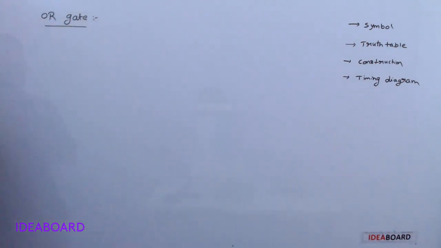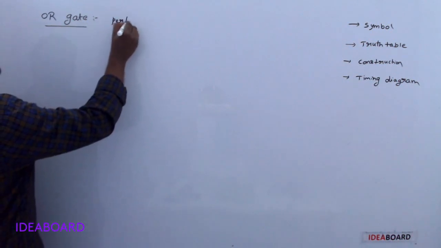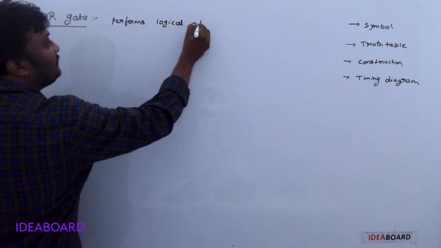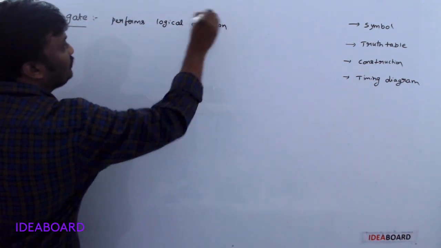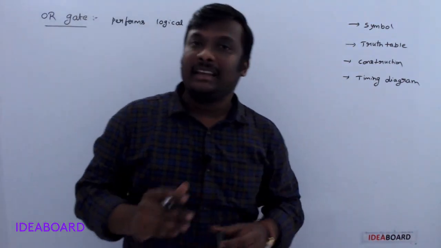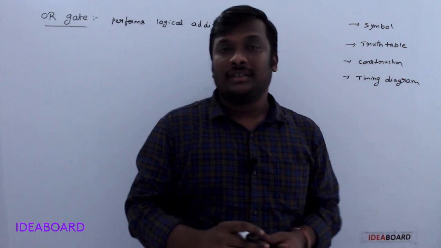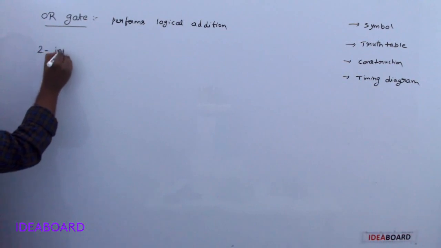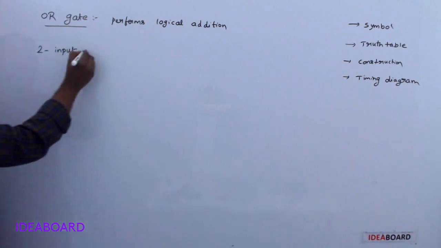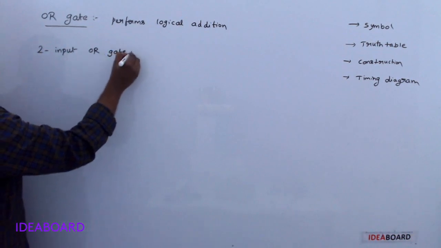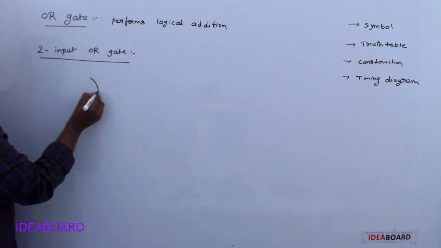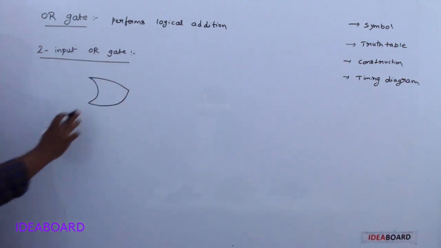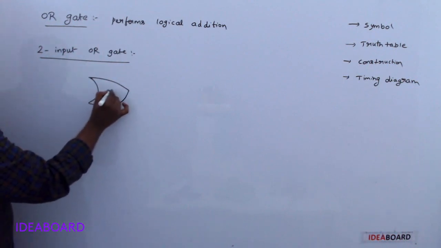So first of all, what is an OR gate? An OR gate always performs logical addition. We know addition now, but here the OR gate performs a logical addition. The symbol for the OR gate, for a two input OR gate, is like this. Okay, keep in mind this represents the OR gate.